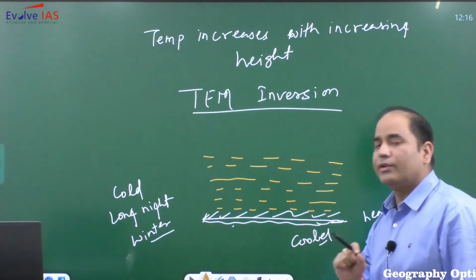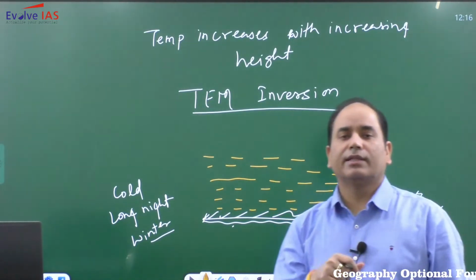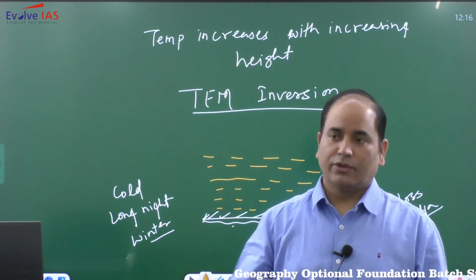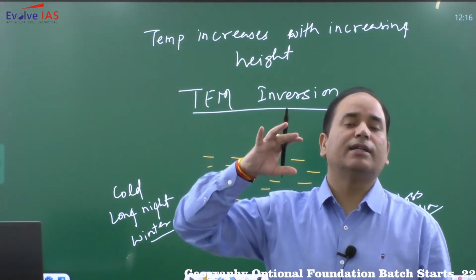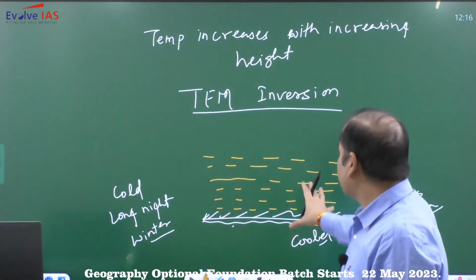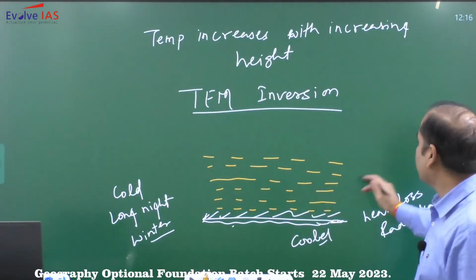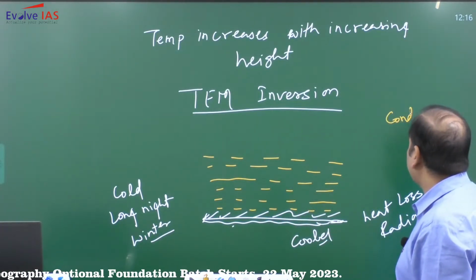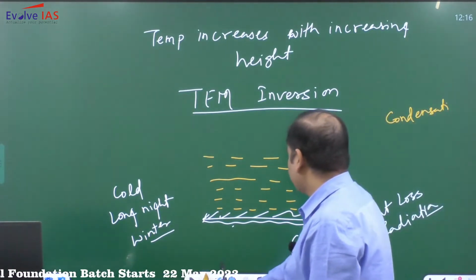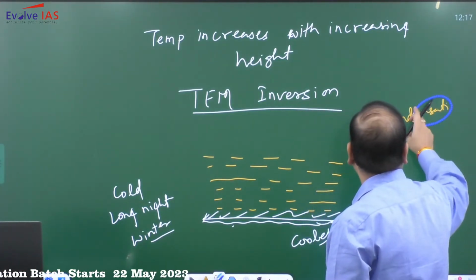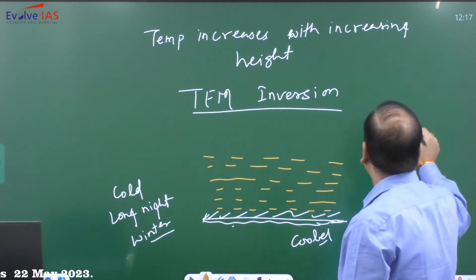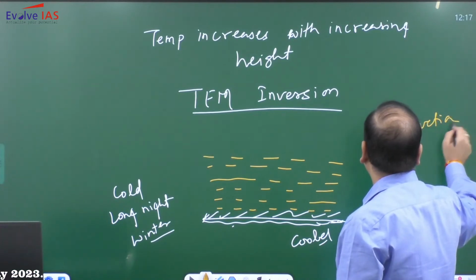One more thing that you need to understand: heating and cooling, the transfer of heat in our atmosphere is mostly convectional. तो convectional heating में क्या होती है? Air आपकी rise करेगी या sink करेगी. But this is a condition where there is not convectional heat, rather the transfer of heat will be through conduction. So transfer of heat is not through convection, rather conduction.